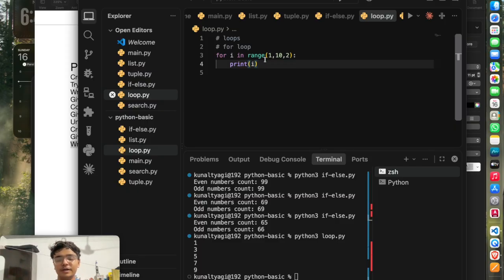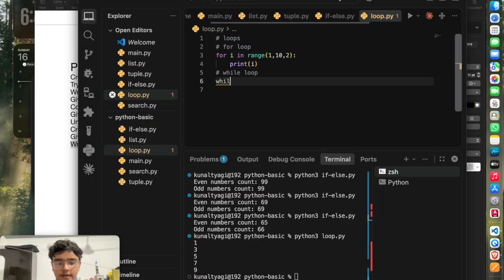So now let's just move to the while loop. For syntax, we can write while. Then there comes a condition. We will write the condition later on.